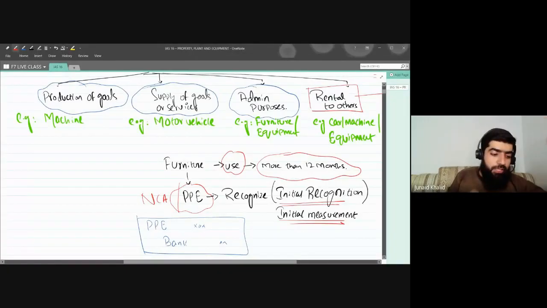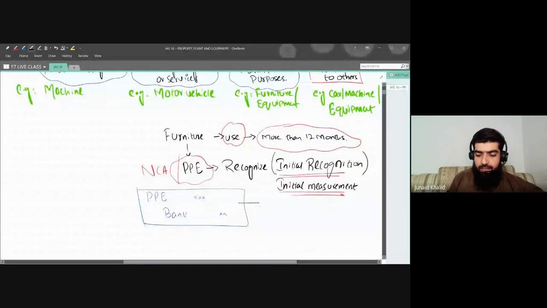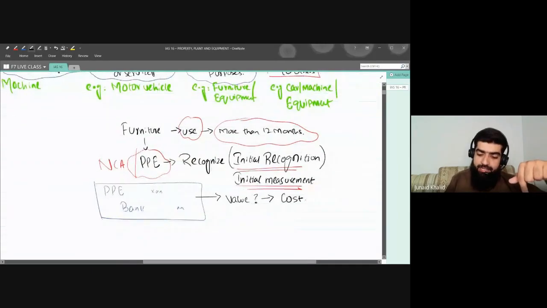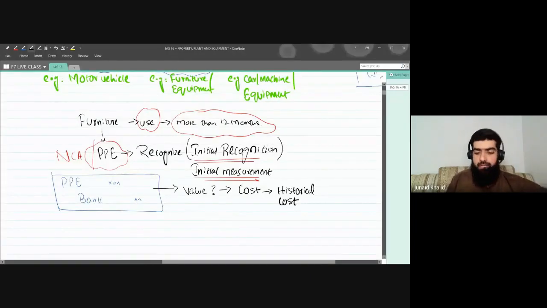Now, the question arises: at what value should this property, plant, and equipment be recognized? The answer is that property, plant, and equipment should be recognized at its cost, and this cost is known as what? Historical cost. And now what is historical cost? It is the cost